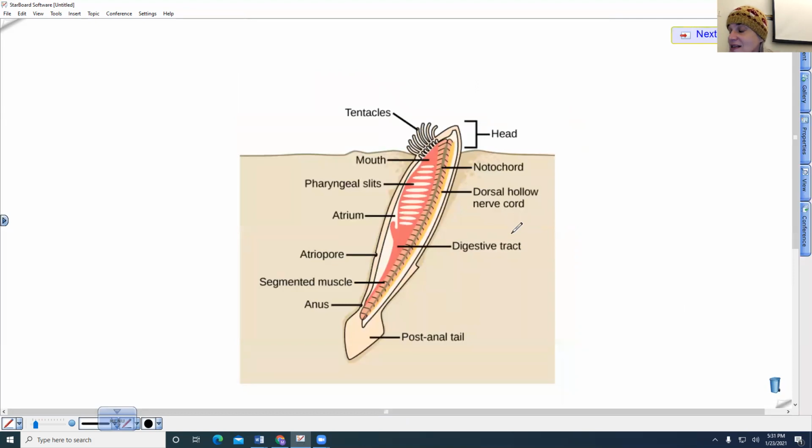So let's look at the Cephalochordata. This is my lancelet. This actually, to me, looks a lot like a larval lamprey, which is the next group we're going to talk about. So here they are just filter feeders. They actually use their postanal tail to burrow down into the sand, and they're simply just filtering water through their pharyngeal gill slits, which is connected to their digestive system. That's their respiratory system. And that is the structure of the cephalochordates, or the amphioxus lancelets.